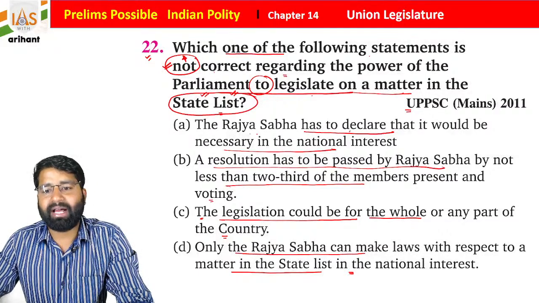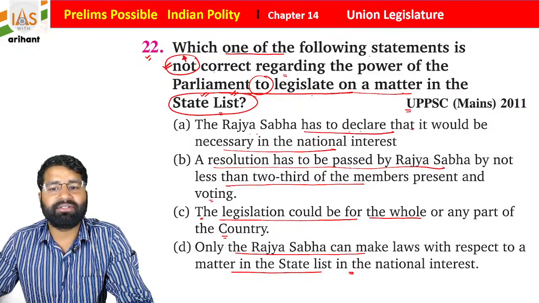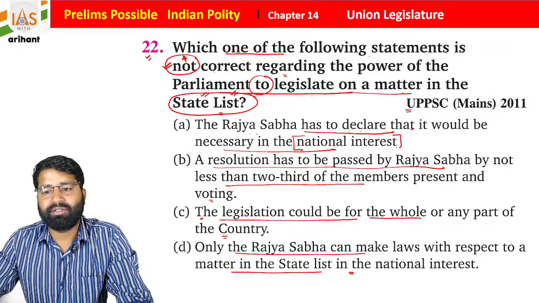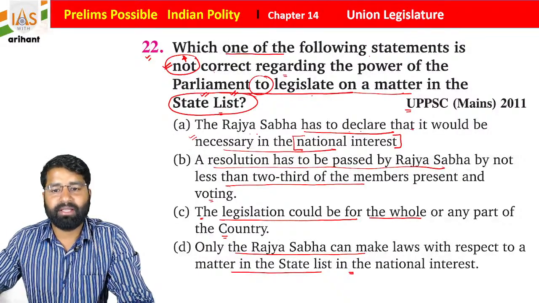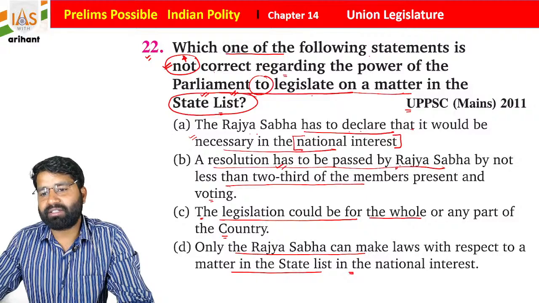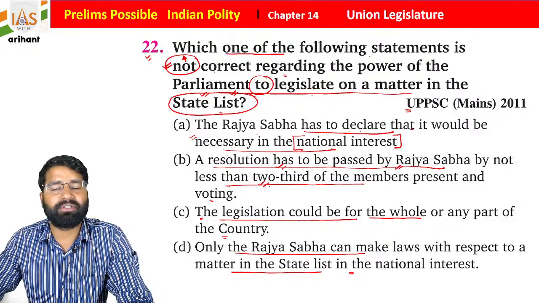So Rajya Sabha has to declare that it will be necessary for the national interest. So we already read it. Okay, national interest, then Parliament means Rajya Sabha can modify it. Resolution must be passed by Rajya Sabha with not less than 2/3 majority present and voting. This statement is also correct.